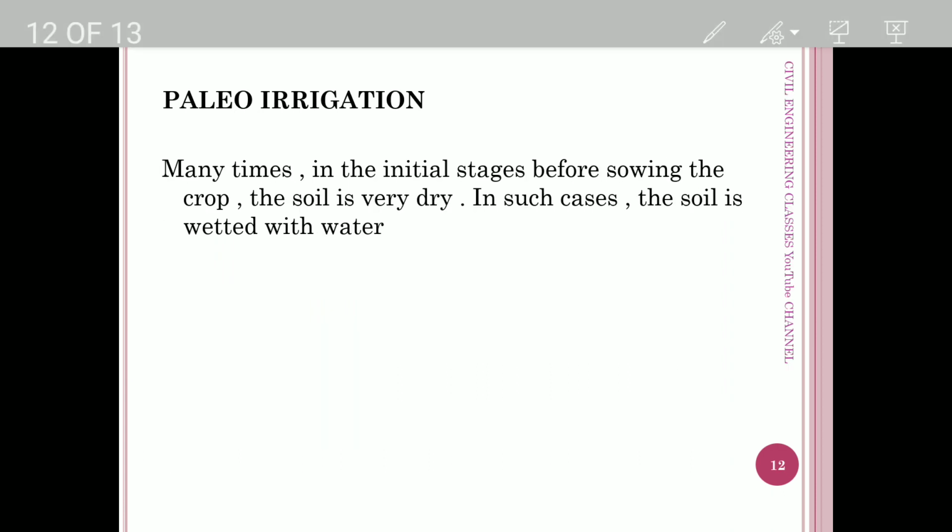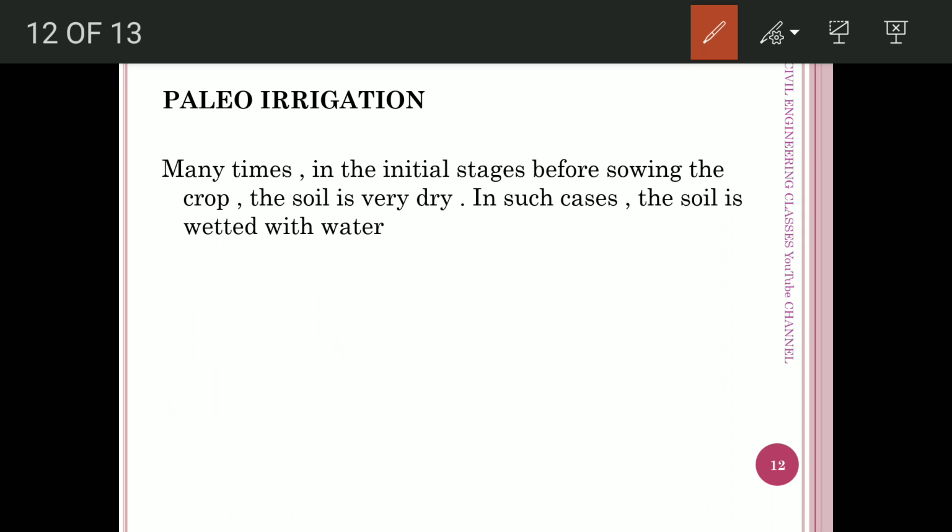Next one is paleo irrigation. Paleo irrigation is the spraying of water before sowing of the seeds in the field for the preparation of the field. Many times, in the initial stages before sowing the crop, the soil is very dry. In such cases, the soil has to be wetted with water before the sowing process. That is called as paleo irrigation.